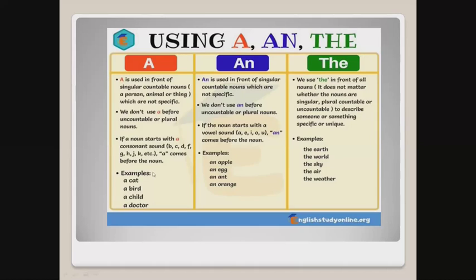You have to bear in mind that before a noun which starts with a vowel sound, you pronounce the as thee. So for example, the earth, or the air. But if the definite article stands in front of a noun which starts with a consonant, then you simply say the.